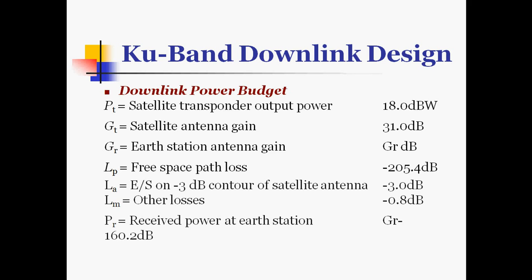Other miscellaneous losses are minus 0.8 dB. So the received power at the earth station PR is equal to GR minus 160.2 dBW. So from all the initial loss powers we find 160.2 dB. So the received power is GR minus 160.2 dB.